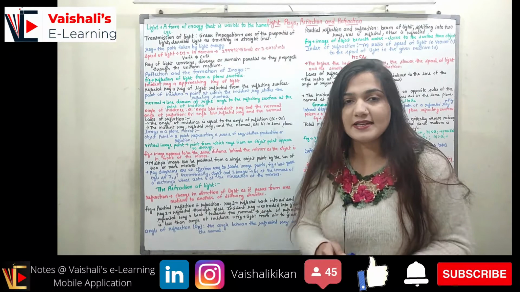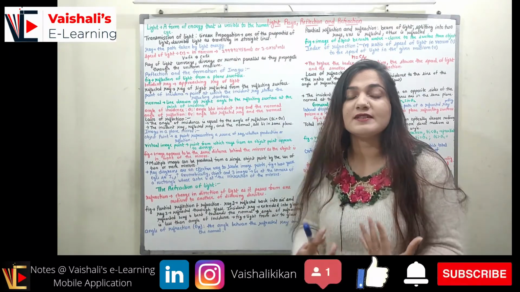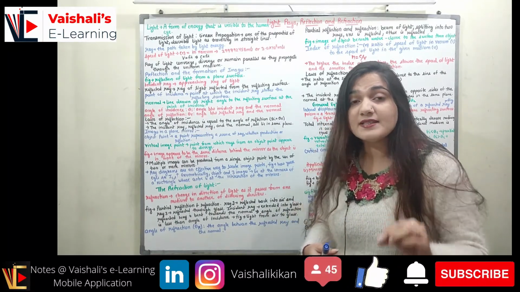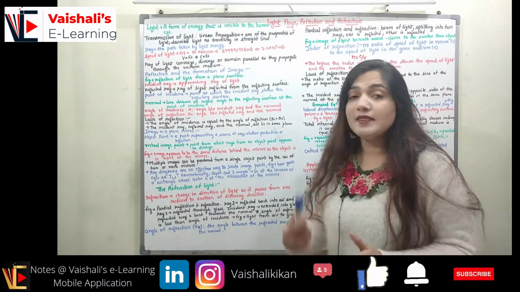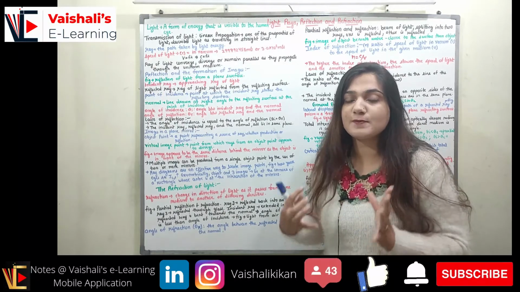First topic is light. What is light? Light is a form of energy that is visible to the human eyes. Light is that energy that we can see, right? So light is a form of energy that is visible to the human eye. Now coming to the transmission of light, how does the transmission of light take place?